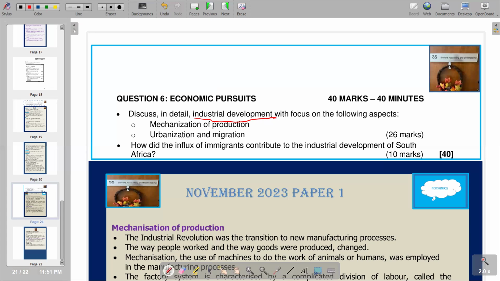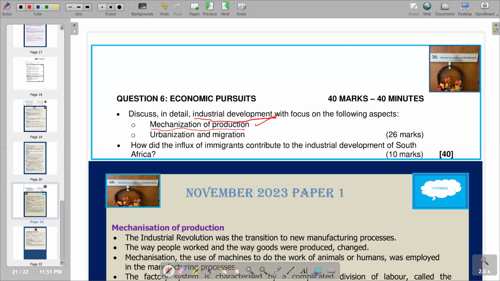Going on to our question, we are going to start discussing in detail industrial development with focus on mechanization of production. Now we are defining mechanization of production.